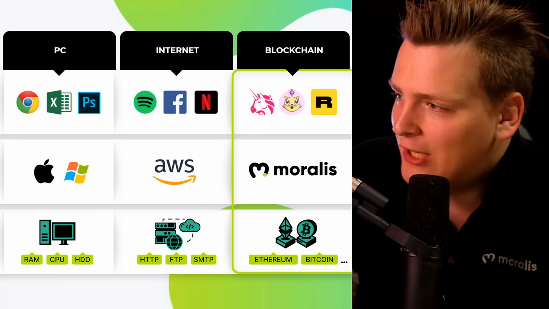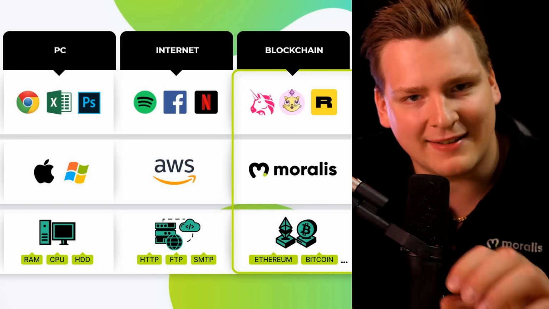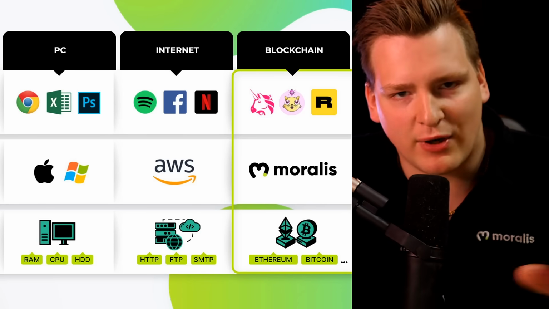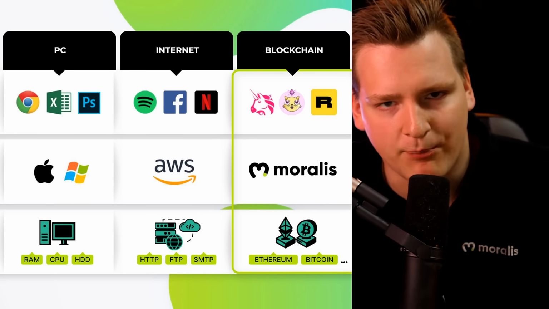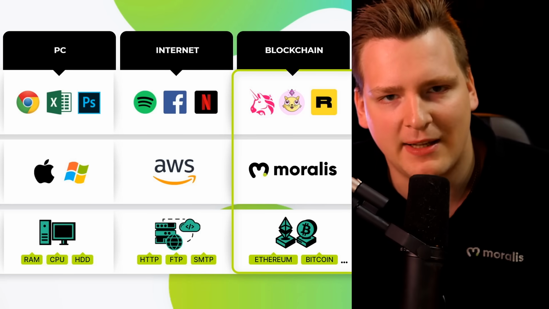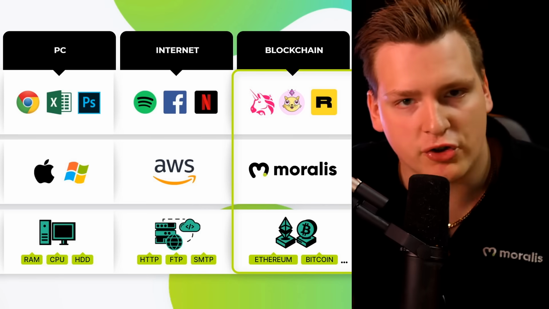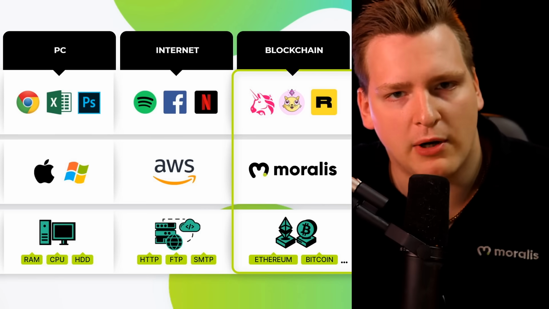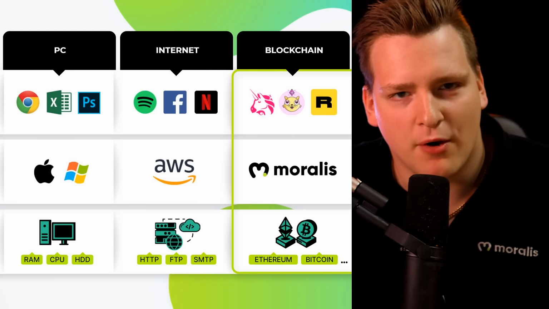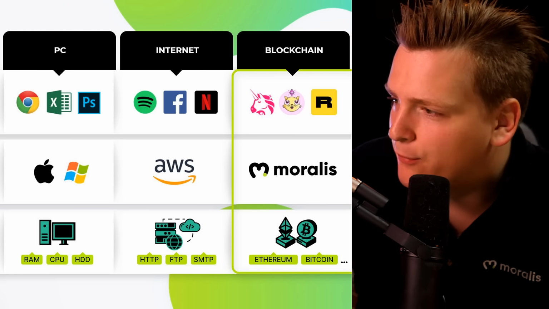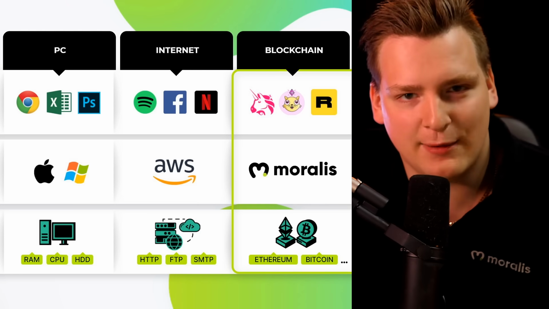And right now, the same is also happening with blockchain, where Moralis is the middleware, which is right now becoming the leading middleware for blockchain, where you as a dApp developer, you don't have to worry about cross-chain, how to do your app for Ethereum, for Polygon, for Avalanche, for Polkadot. You just make your app for Moralis, and it instantly works everywhere.